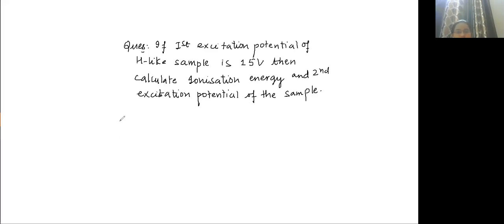Now tell me one thing. What do you mean by hydrogen-like sample? First excitation potential of hydrogen-like sample is 15 volt. What do you mean by this? Correct. It means it is a single electron species. It can be hydrogen, it can be helium plus, it can be lithium 2 plus. You have to find out Z value because element is not mentioned. Hydrogen-like sample simply means it is a 1 electron species.